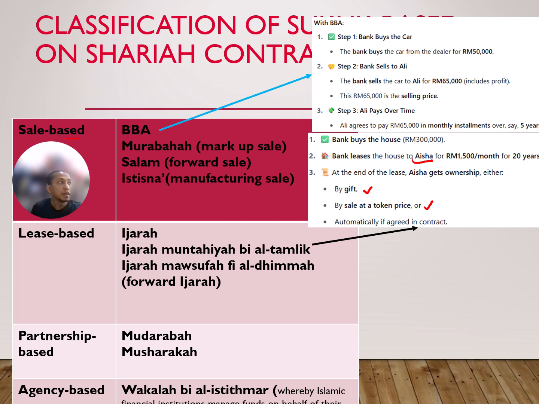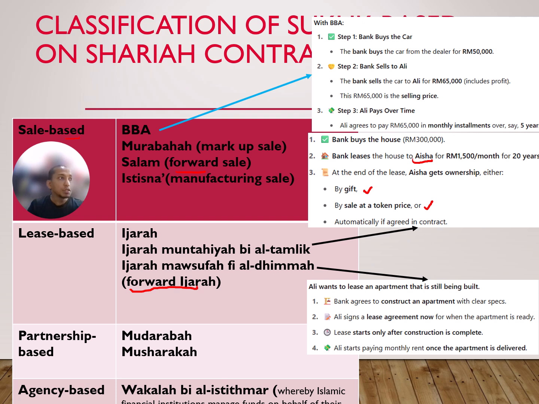If it is ijarah mawsufah bil dhimmah, it is a forward ijarah. What does forward mean? Salam is also forward, right? So it is similar to salam, and related to istisna. This is the illustration. Ali wants to lease an apartment that is still under construction, so the developer agrees to construct the apartment with a clear specification. Ali signs the lease agreement now for when the apartment is ready. The lease only starts when the construction is complete, and Ali pays monthly rent once the apartment is delivered. So this is ijarah mawsufah bil dhimmah.